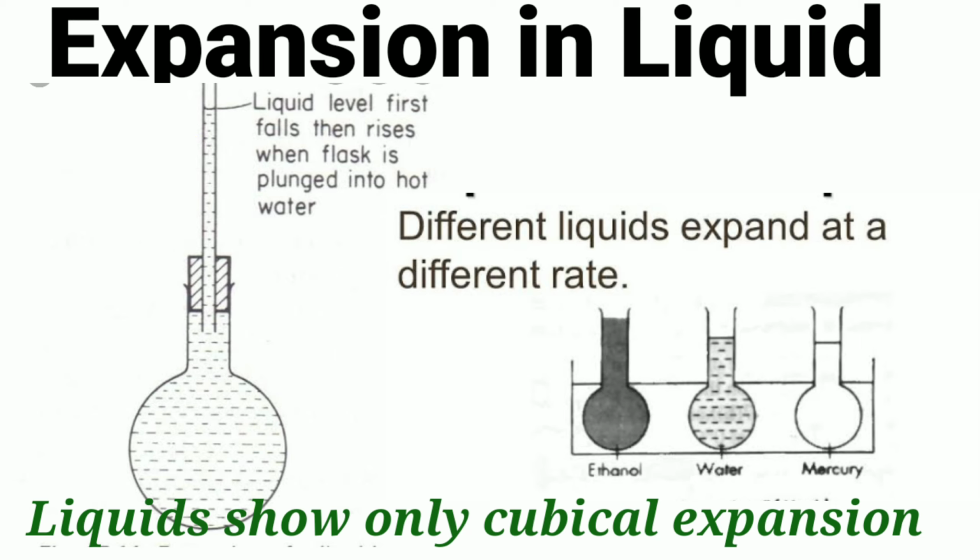One more thing we should notice, that if the experiment is conducted using different liquids such as ethanol, water, mercury, it is found that the amount of expansion is different in different liquids for the same rise in temperature, as you can see in the diagram. So it is concluded that different liquids expand at different rates. A few liquids expand the maximum and a few liquids expand the minimum for the same rise of temperature.